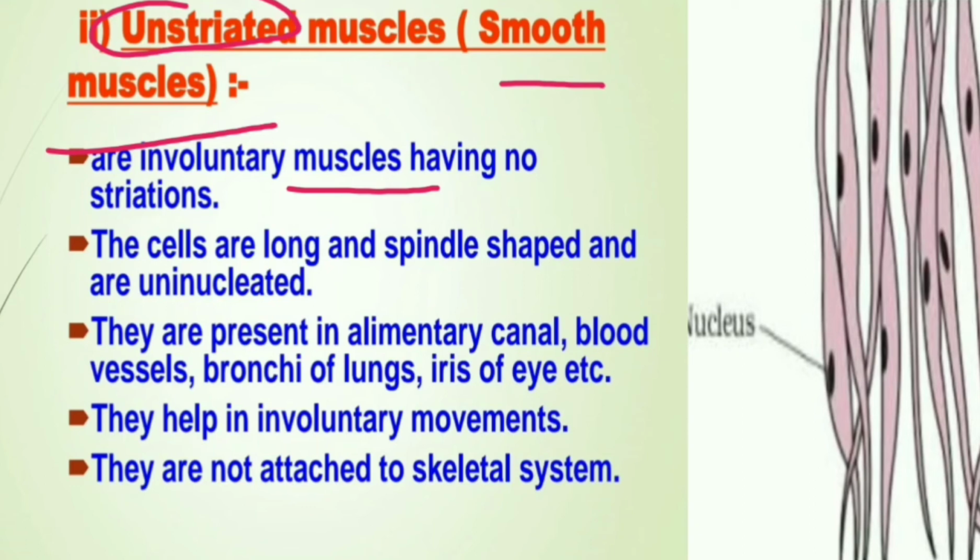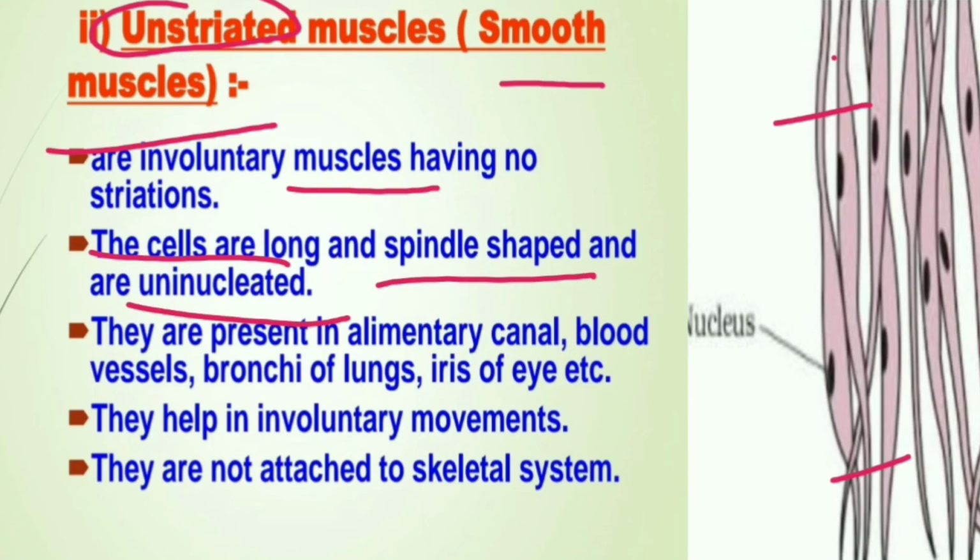And what type of cells do these muscles bear? We can see here that these muscles are pointed towards the ends and broad in between. This is called spindle shaped. The cells are long and spindle shaped. Each cell bears one nucleus only, so they are known as uninucleated.